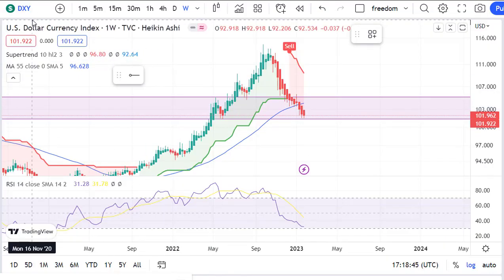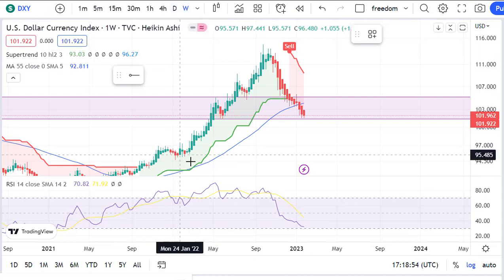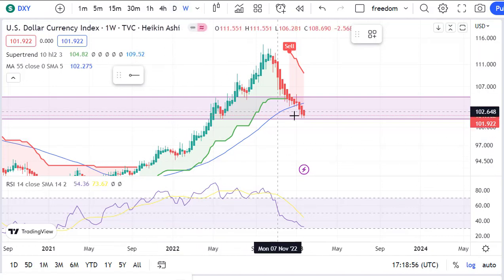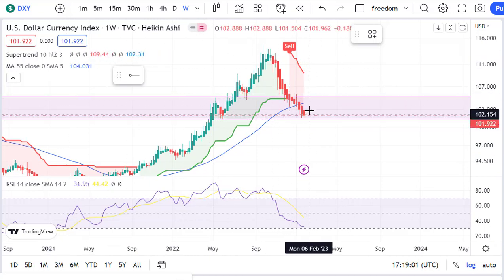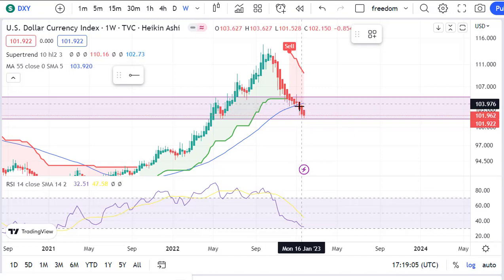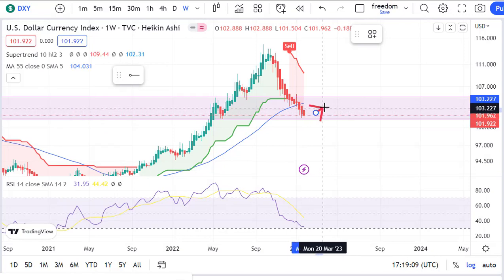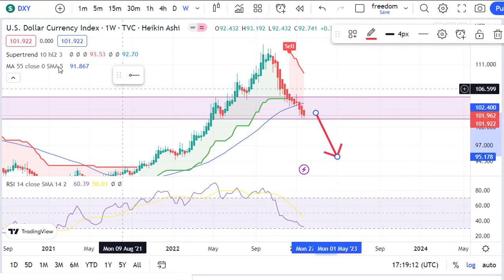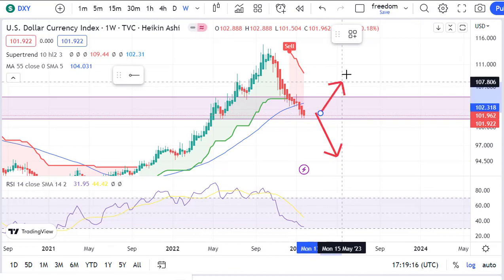Before looking at the economic calendar for next week, we will analyze the DXY index to see the trend of changes in the US dollar. As you can see, at the support level introduced last week, the fall of the US dollar has almost stopped and the rate of decline has decreased due to the positive news on the US dollar. Here we have to wait to see what awaits us next week. Will this support level be broken, or will the US dollar react to this support level, and is the decline in the value of the dollar in the past few months just a correction, with its upward trend continuing?